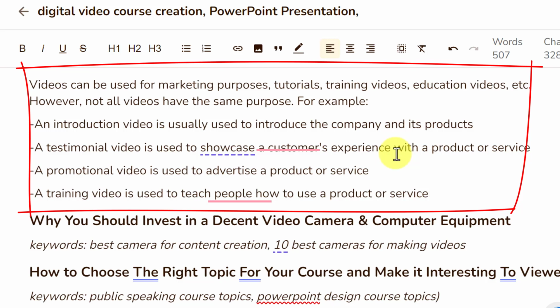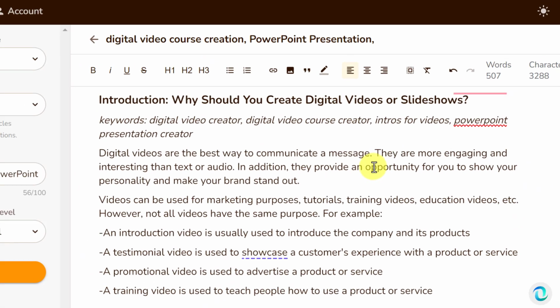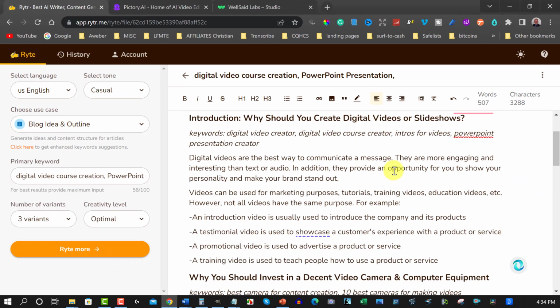For example, an introduction video is usually used to introduce the company and its products. A testimonial video is used to showcase the customer's experience with a product or service. A promotional video is used to advertise a product or service. A training video is used to teach people how to use a product or service. So as you can see, this has written that really, really well.